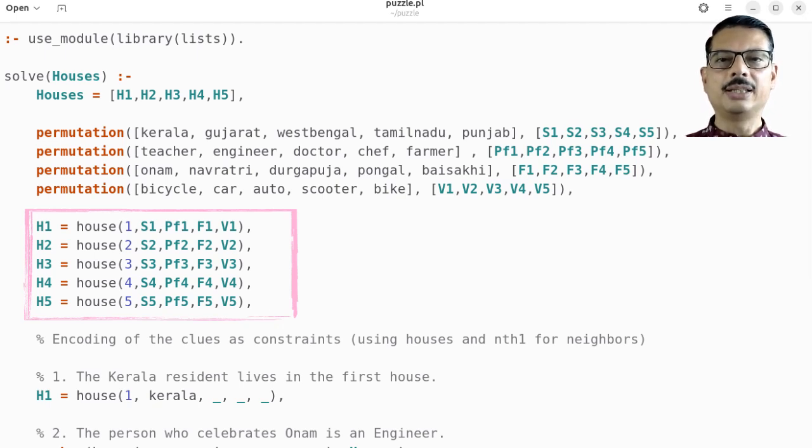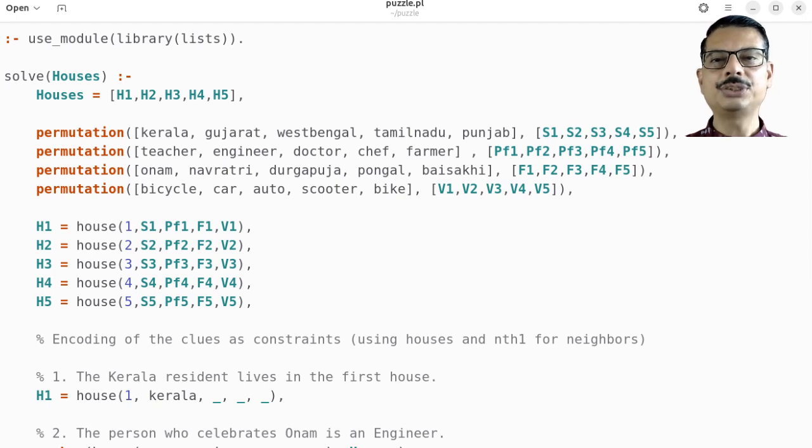Note that the equal to sign that we are using here is not the same as what we use in other imperative programming languages. Here, this equality is unification. We are binding terms. We are not doing arithmetic assignment. Why use permutation? Because it enforces that each attribute appears exactly once across the five houses. It naturally captures all different behavior without extra code.